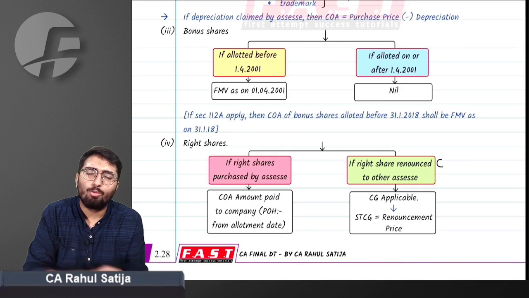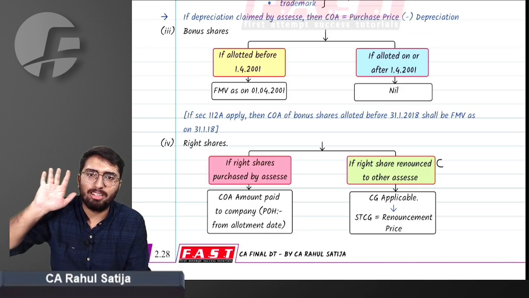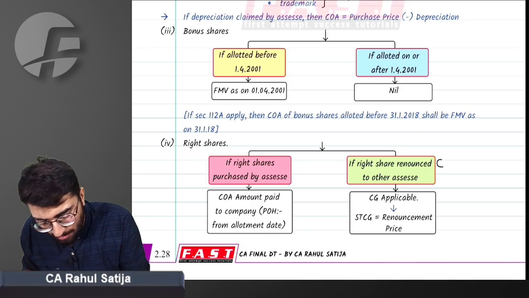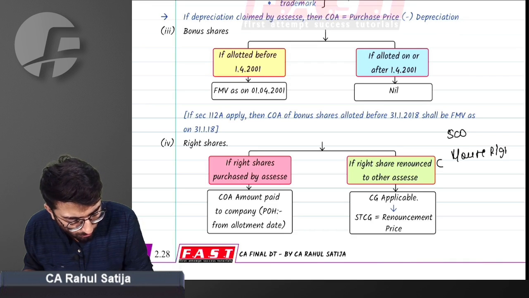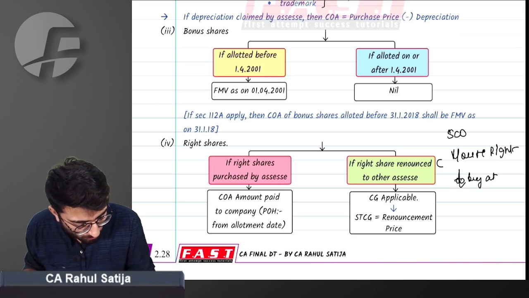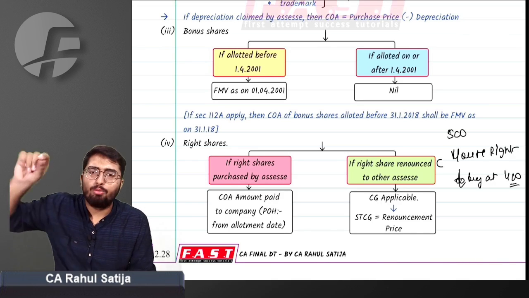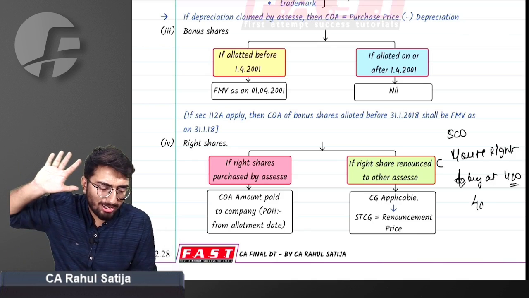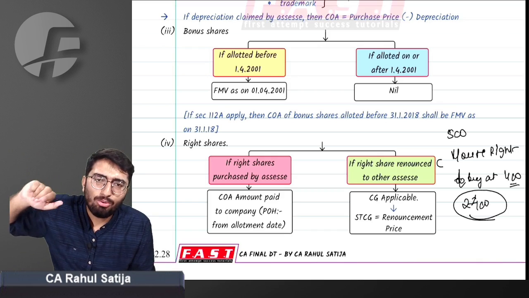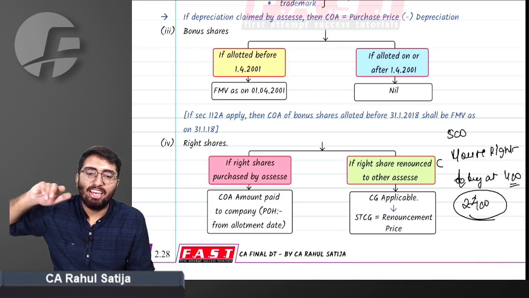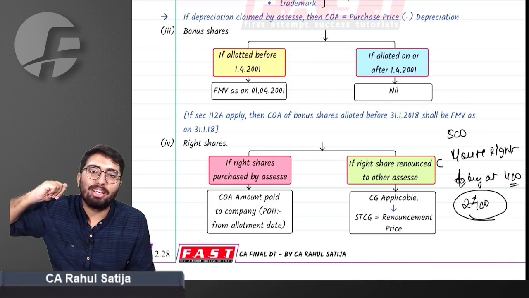The company provision says whatever price you are paying to the company for acquisition of right shares. For example, share is traded at 500 rupees. You receive a right to buy at 400. What will be cost of acquisition? If you buy at 400, then 400 will be cost of acquisition. If you renounce this right, then what will be capital gain?